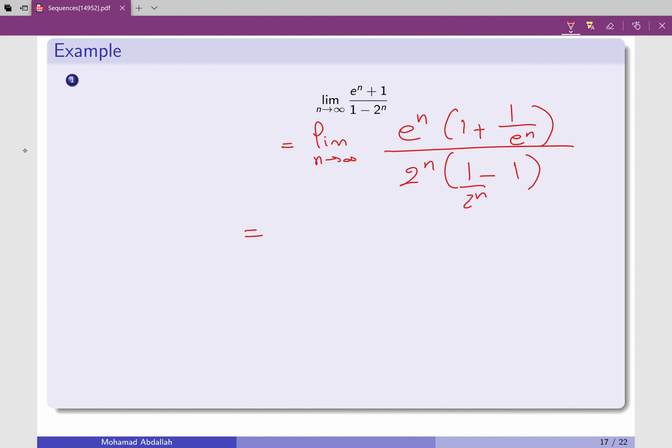Now, that's the limit when n goes to infinity. You see I cannot cancel here. But what I can do is write this as e over 2 to the power n.